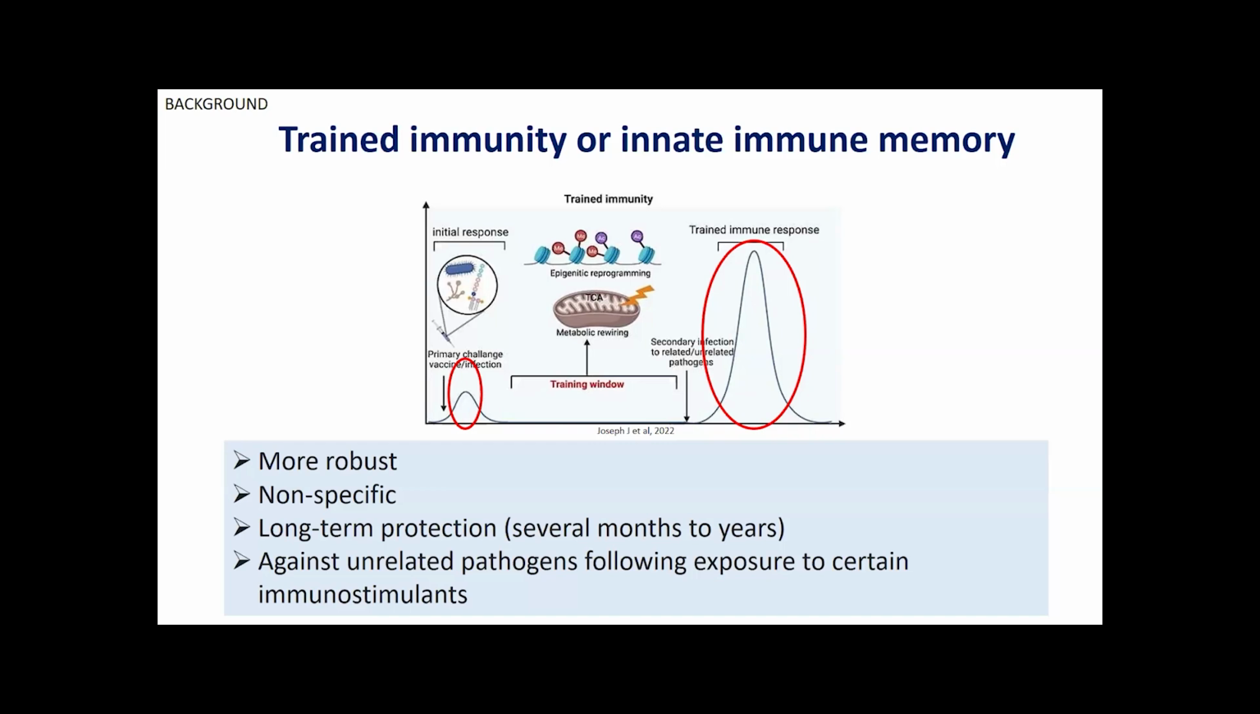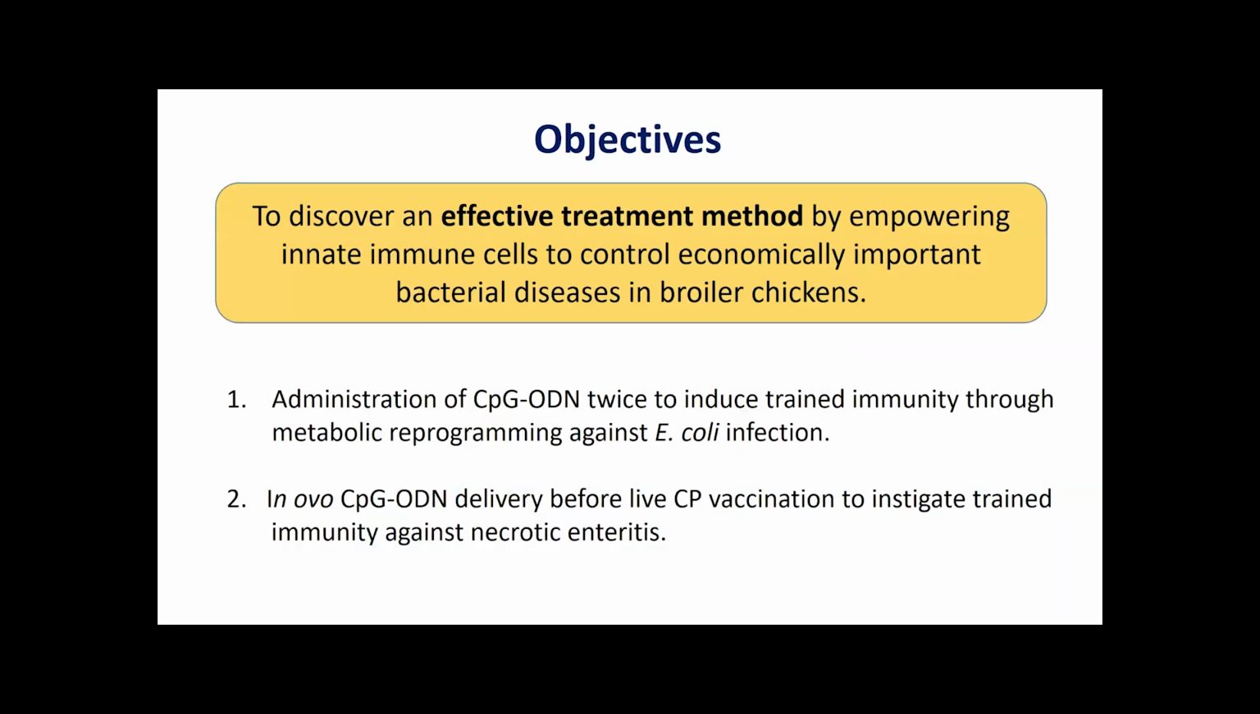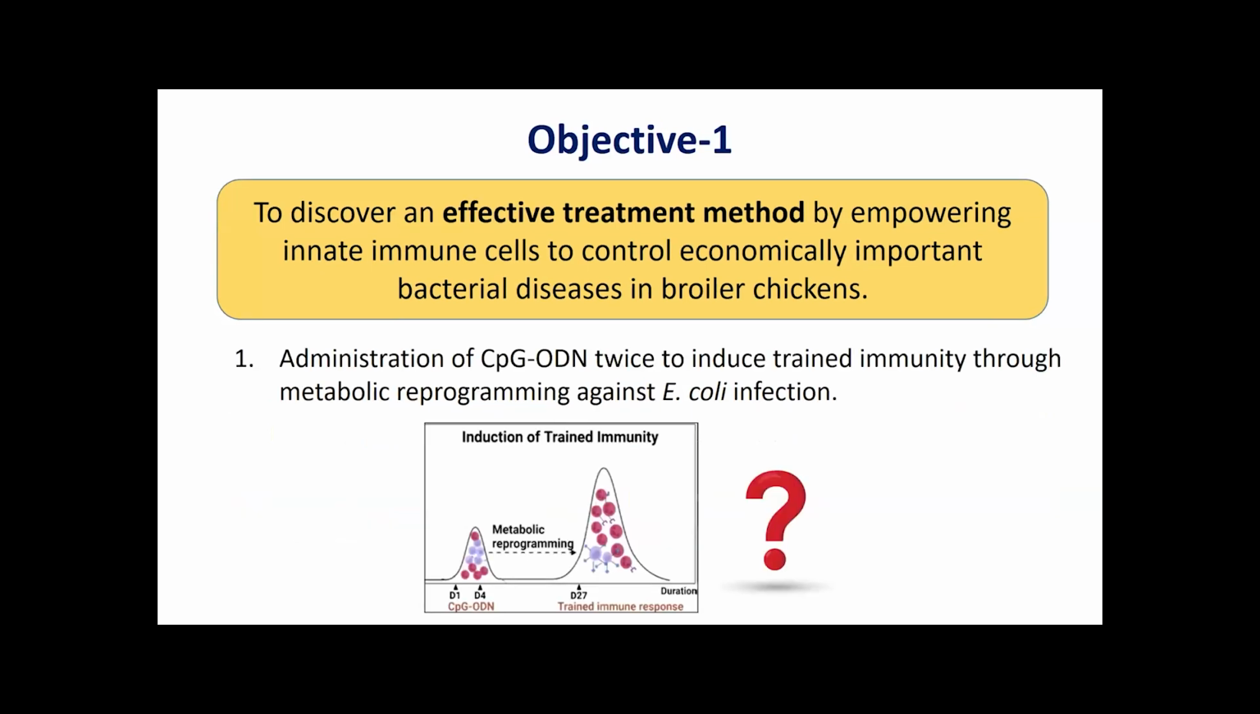So this is quite fascinating, and then we wanted to see whether chickens also have this kind of amazing ability. So here's the objective. We wanted to discover an effective treatment method by empowering the innate immune cells to control economically important bacterial diseases in broiler chickens, because this is a non-specific memory in the chickens. And then we have two objectives. First, administration of the CpG-ODN twice to induce trained immunity through metabolic reprogramming against E. coli infection. So I'm moving to the first objective.